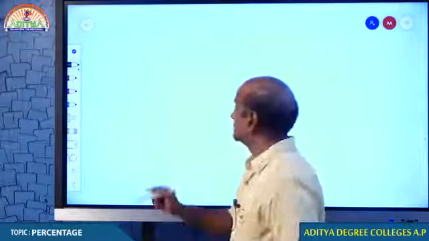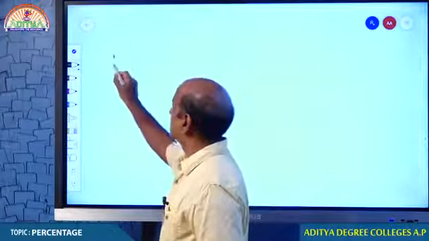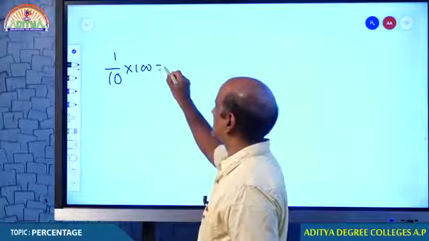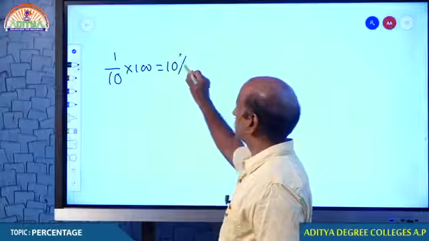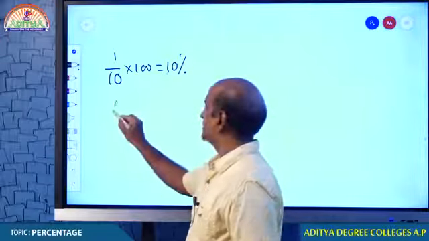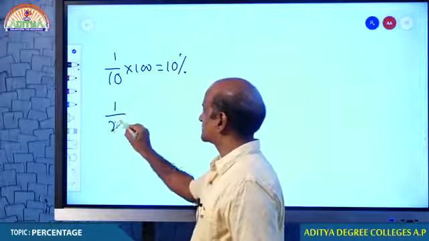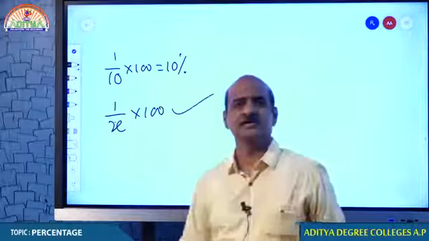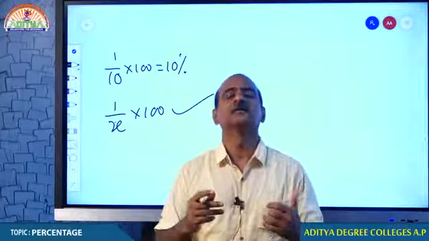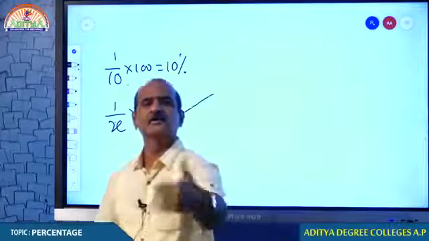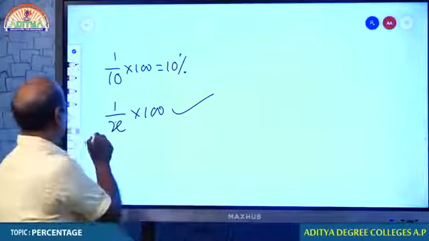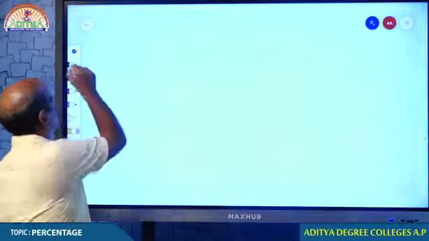Students, you understand that? So tell me, what is model number 1? First, any fraction can be converted into a percentage. So what is the way of converting it into percentage? If you want to convert any fraction, you multiply it by 100, and that will be converted into percentage. Come on, students, model number 1, write down. We will be discussing the first model in percentages.